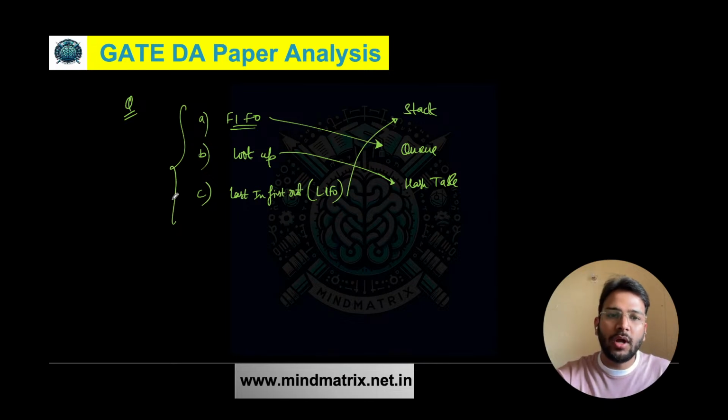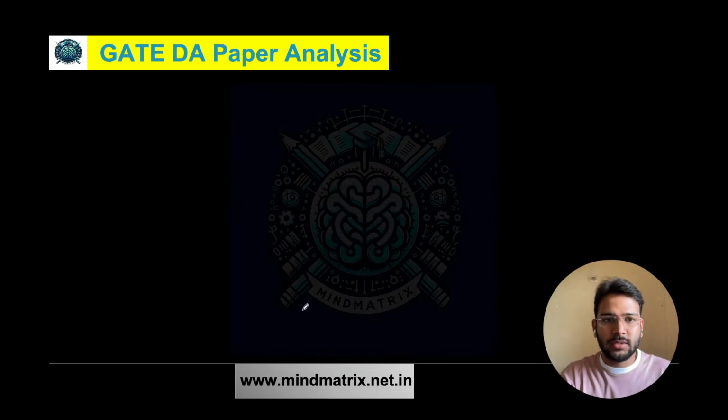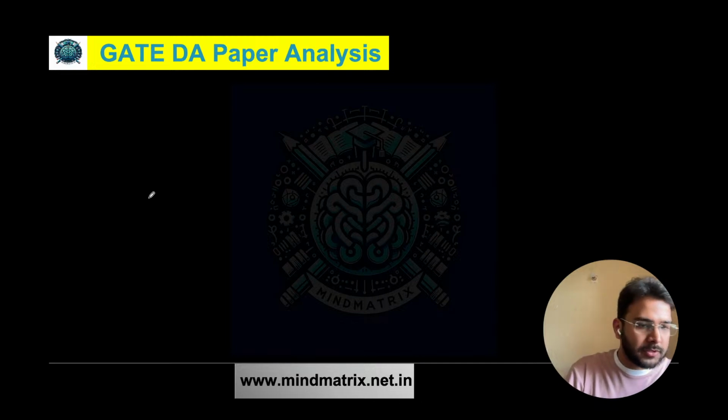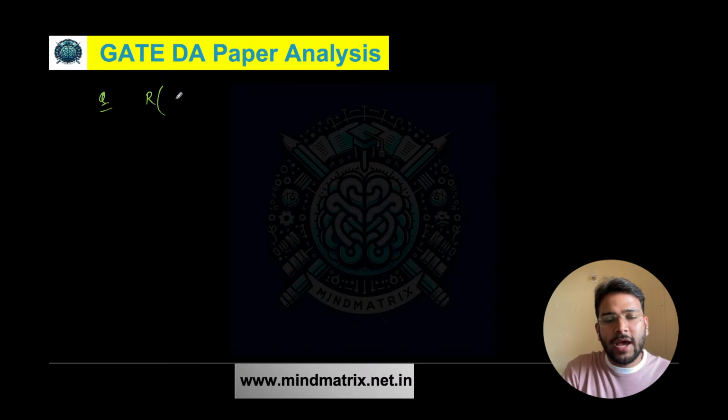Now I'm moving to another question that is from DBMS. Let's see here. There is one relation given to us and it has these attributes U, V, W, X, Y and Z.